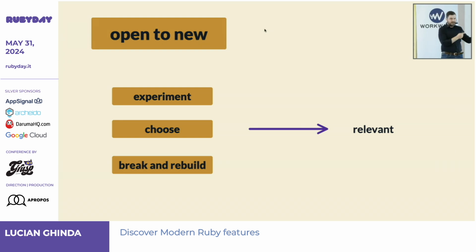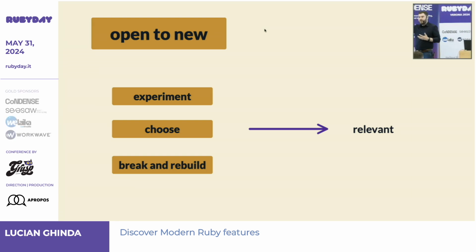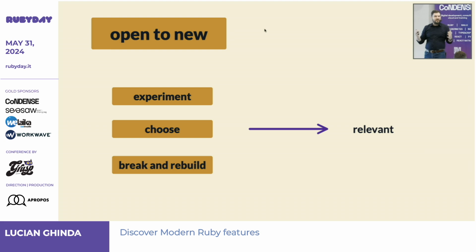It means to experiment, to choose what works for you. I'm not saying adopt everything blindly. And to be open that when you're doing something new, you are open to breaking and rebuilding, to refactoring stuff. And that is for me the path to being relevant.